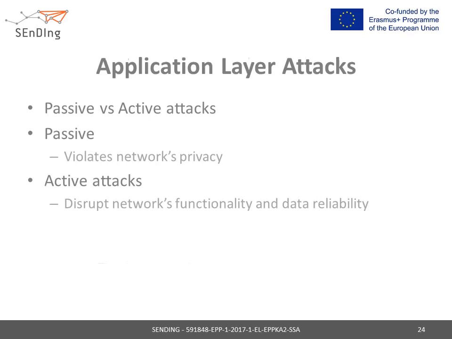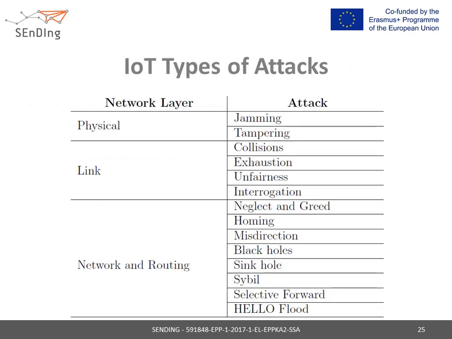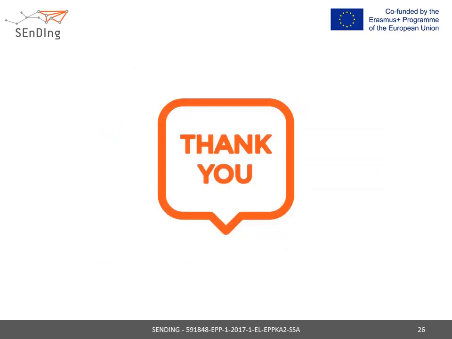We have introduced the types of the attacks found in the network of things layer, and the prevention measures suggested in certain cases to avoid compromising a device within the network. Within the next presentations we will discuss the second layer of defense, the detection layer. This concludes our types of attacks in the network of things section.